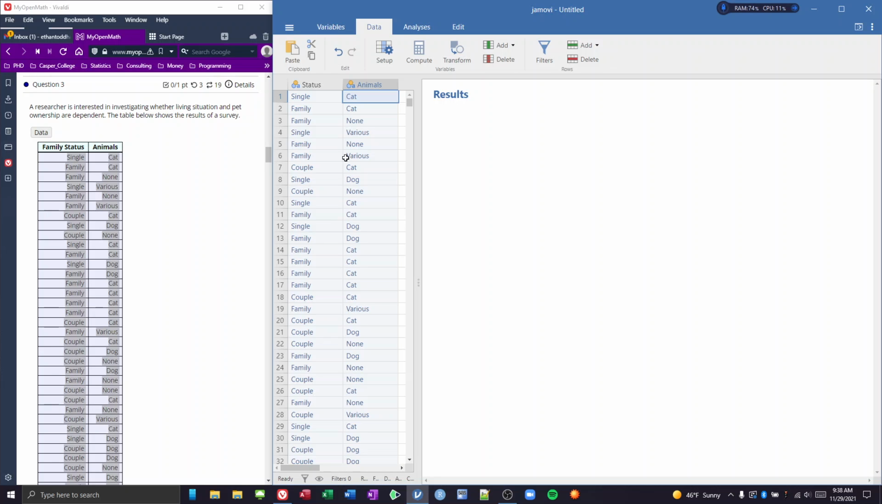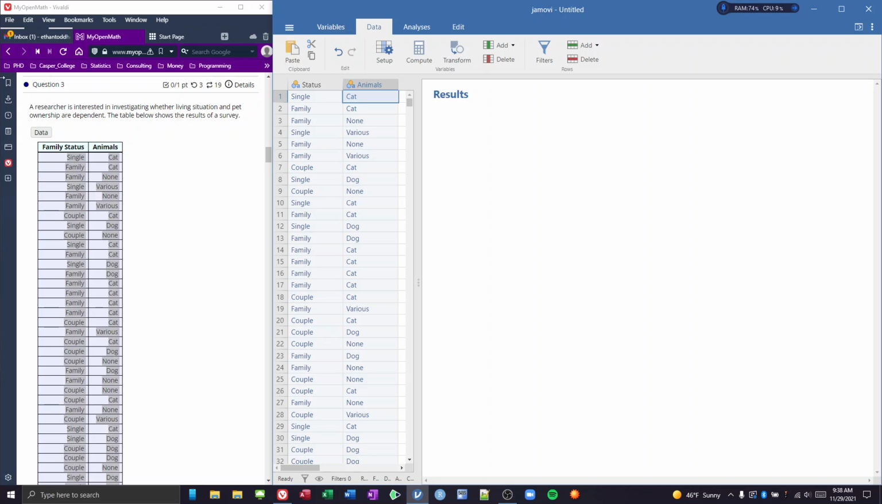But for a test of independence, what we're going to do is just go out to a bunch of people and ask them, what's your family status? Are you in a family, are you just a couple, or are you single? And what animals do you have? Because we're doing it like that, where we're not really looking at the groups and then the distribution within the groups, here we're just getting it all in this jumbled kind of mess.